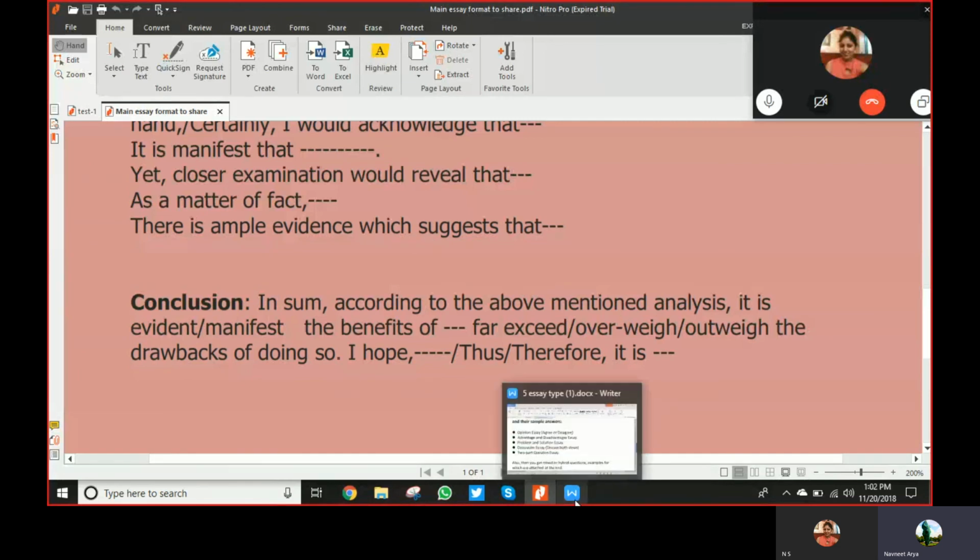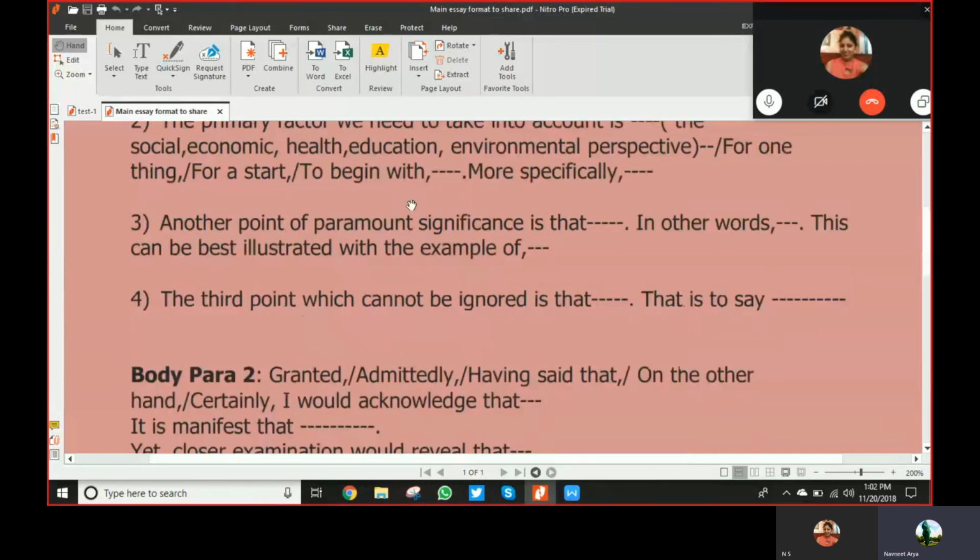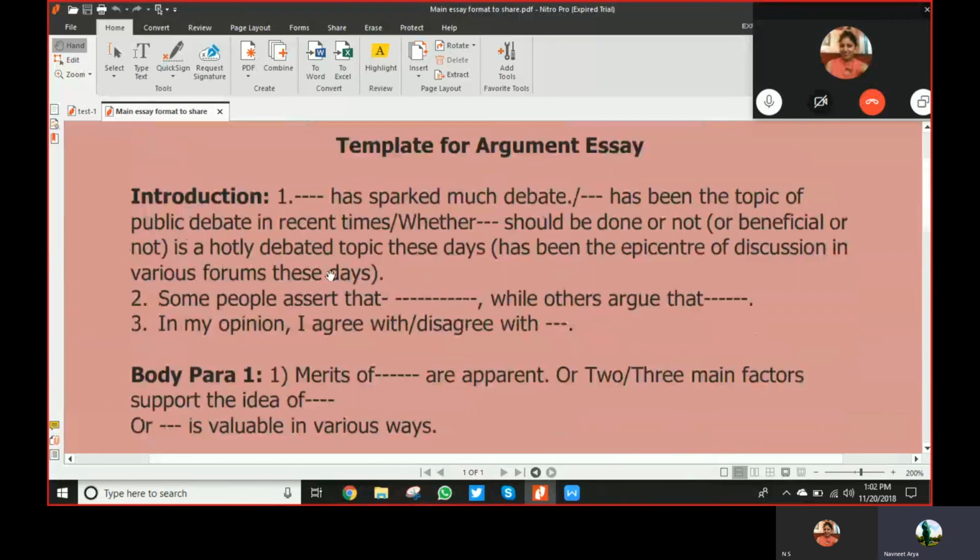Now in the same manner, we jump on to the discussion essay. Remember, no changes at all. Now in the third point here in the introduction, we should write: this essay will discuss both the views on the basis of merits, and which will lead to a meaningful conclusion. So there is no opinion, no advantages. We should not mix the words here. If they are asking for discussion, this essay will discuss both the views with the help of examples and merits, and then will lead to a conclusion.